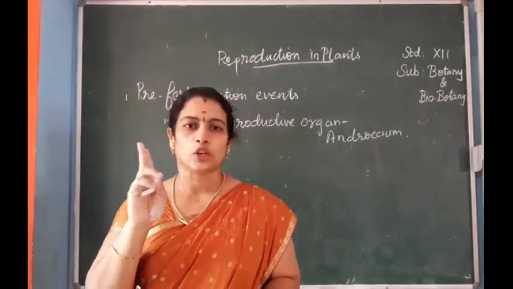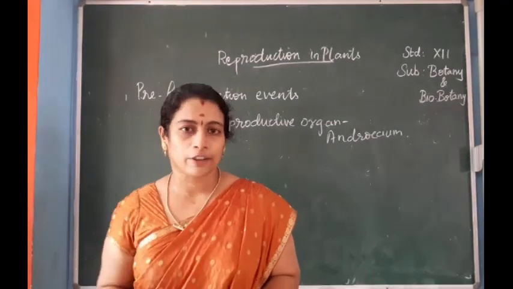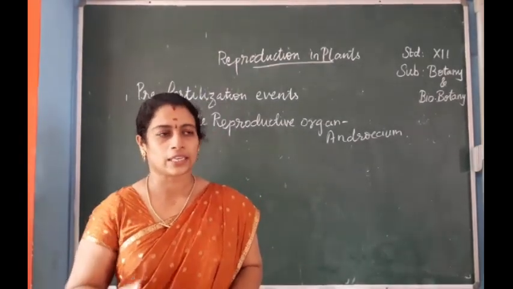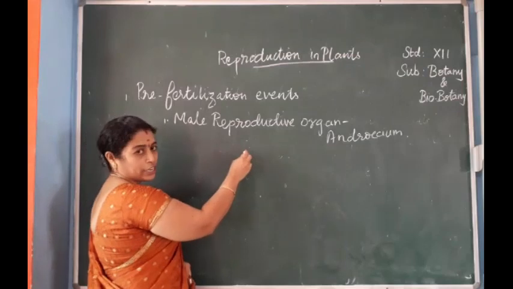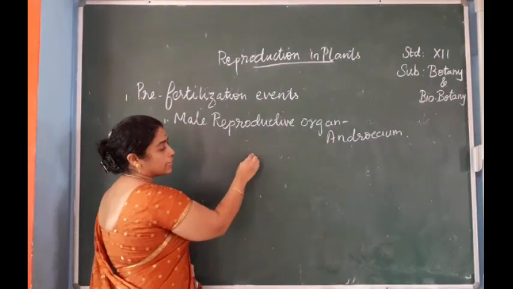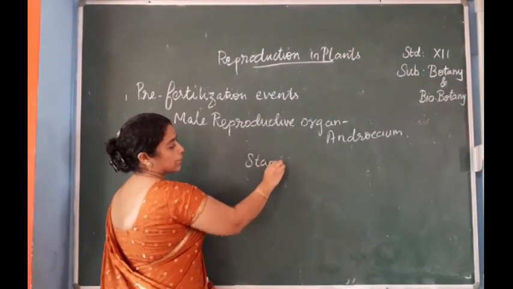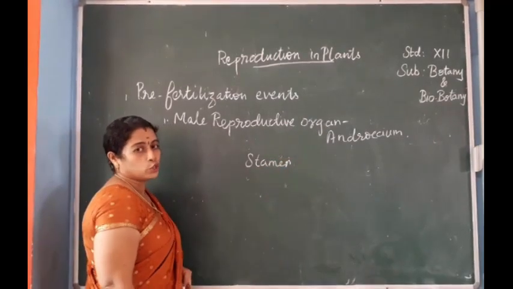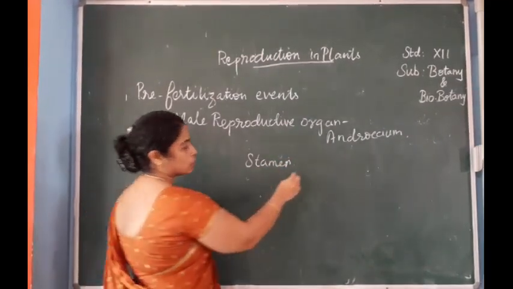The stamen consists of two parts, that is, the anther and a filament. You have already studied this in 11th standard. So the androecium is represented by a stamen, and this stamen consists of two parts, anther and filament.